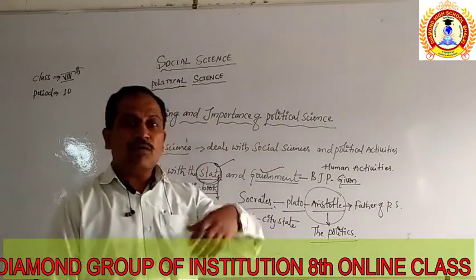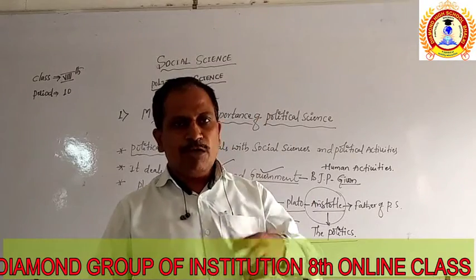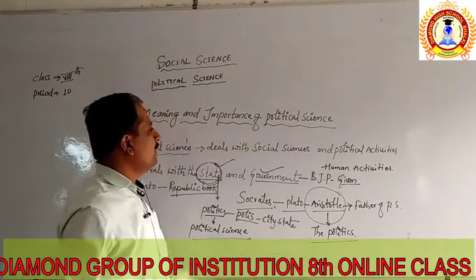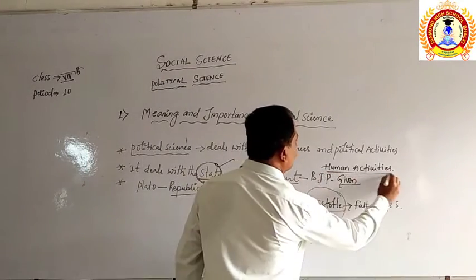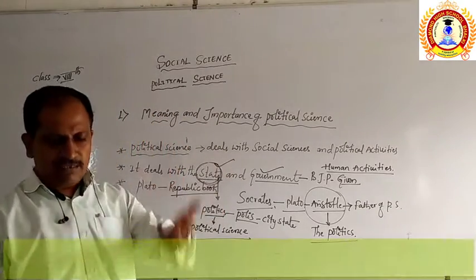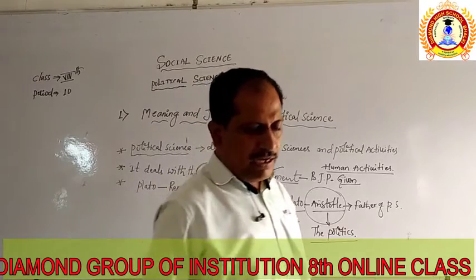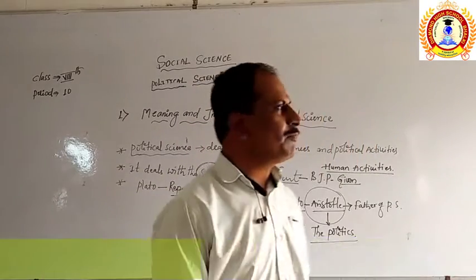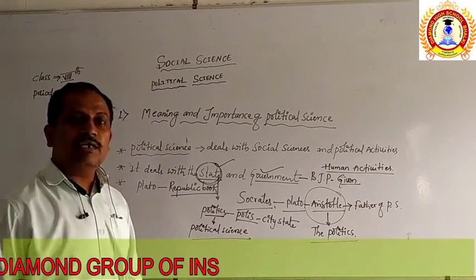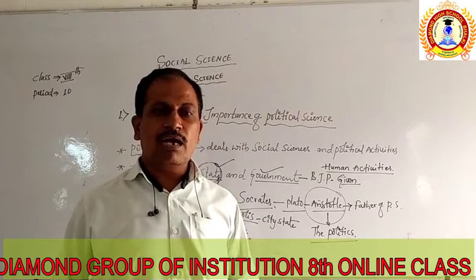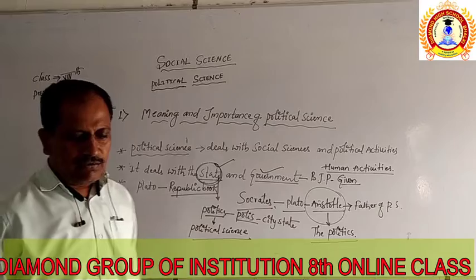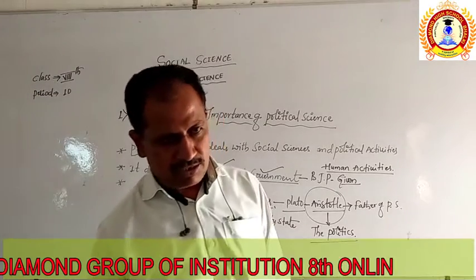So political science can be described in a different way, as the human activities presented in the world. It may be the past, present, or the future. Now, after the meaning and origin of political science, we have to get the idea of the importance of studying political science. Why do we have to study political science? That is the second part we are going to study in this chapter.